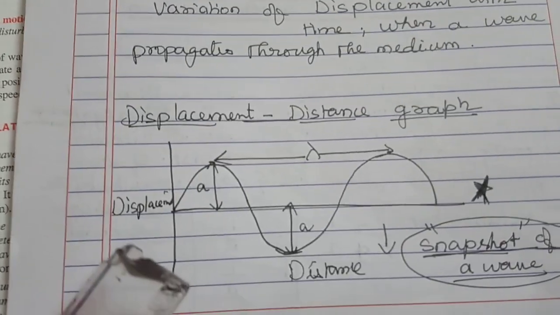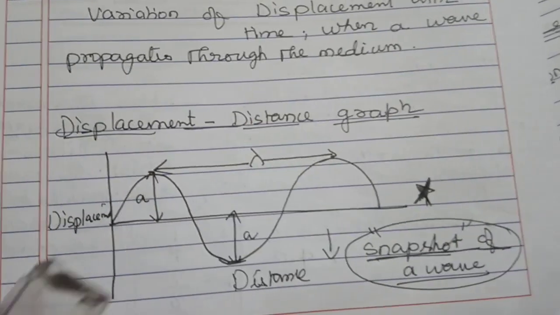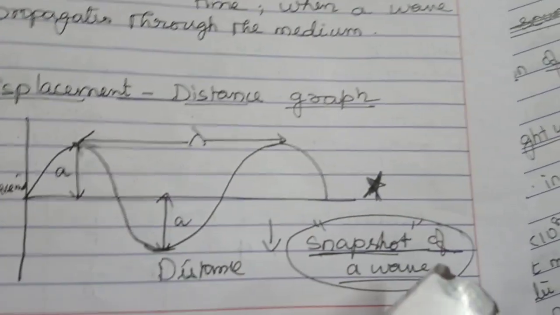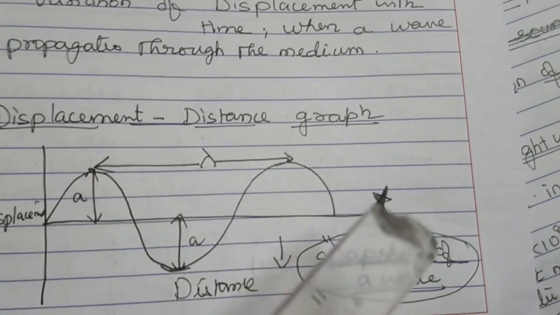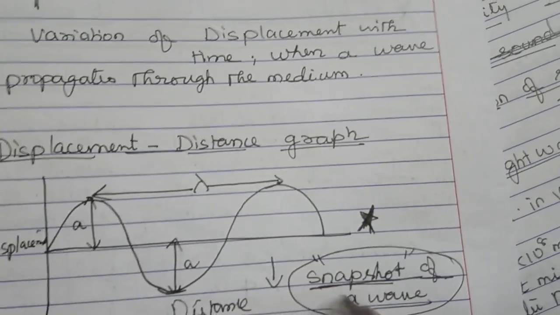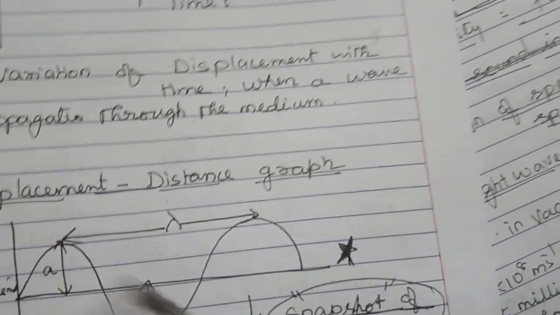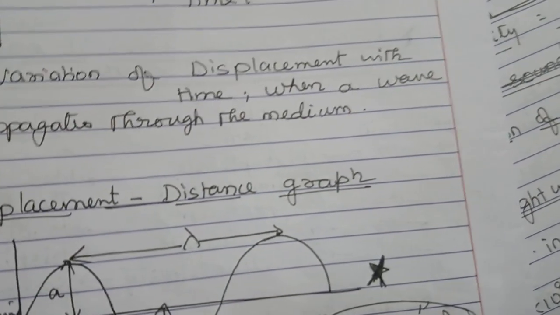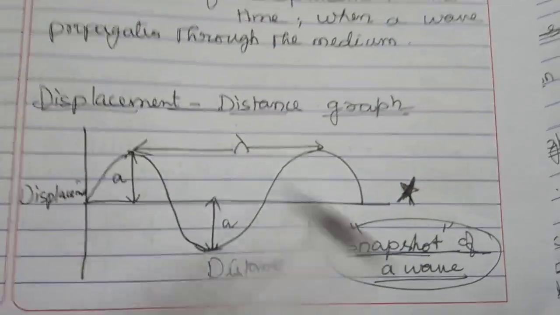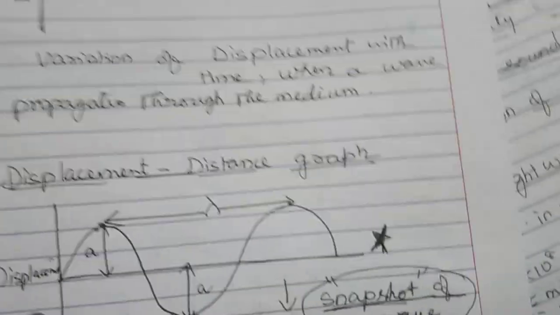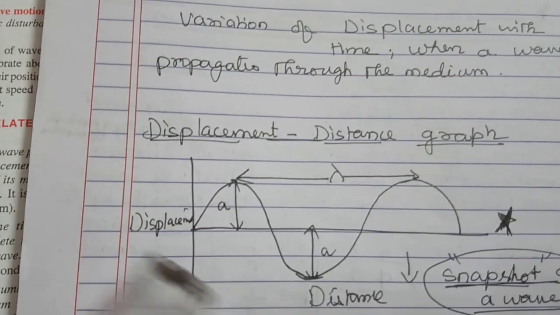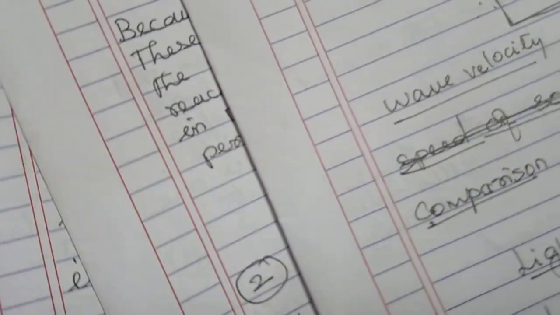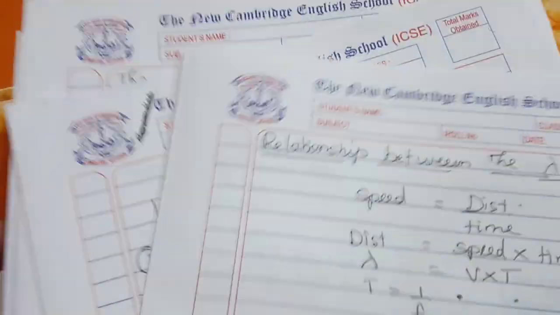Now one more graph is also there, the displacement distance graph. The displacement distance graph is also called a snapshot of the wave. See, again I put a star mark here. Whenever I put a star mark, think that is important. Suppose they ask, write a note on a snapshot of a wave and describe it through a diagram. It is nothing but the displacement distance graph. Displacement is on the y-axis and distance is on the x-axis. So now we have understood this point. We are coming to the next point here.